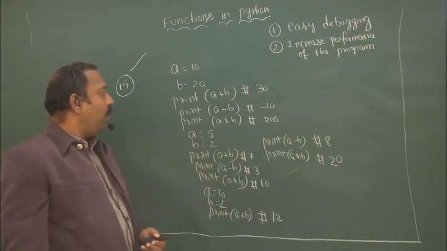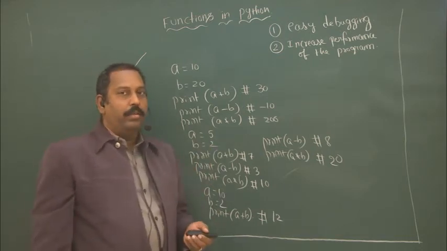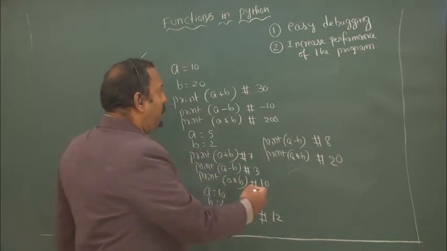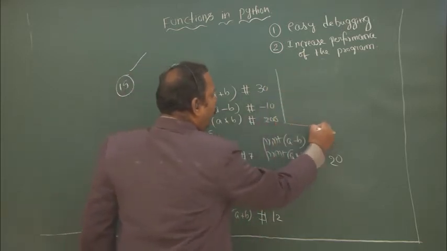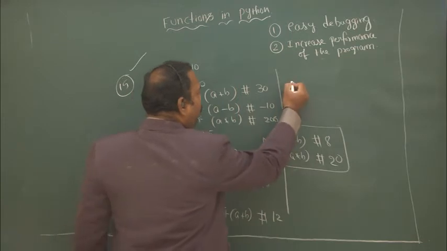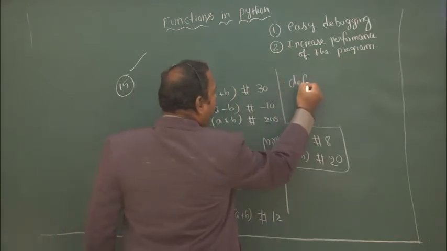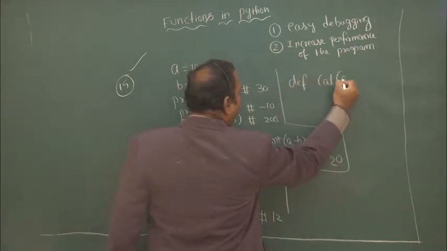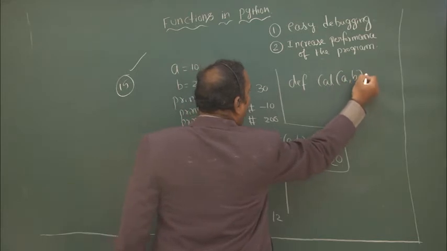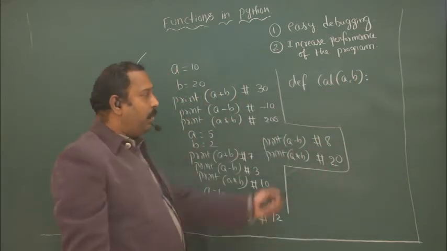Suppose I am using a function. The same code we can write by using a function. I define a function, def cal of a comma b colon, and I will explain this code.